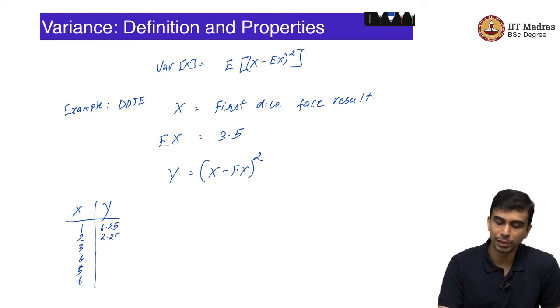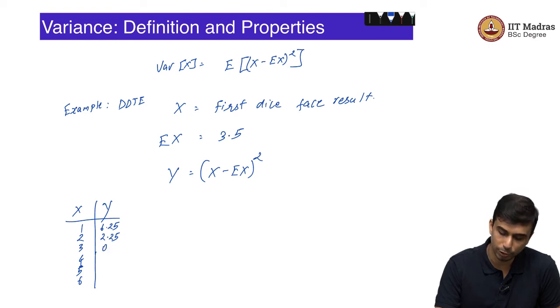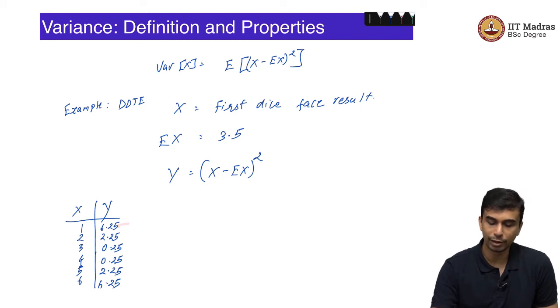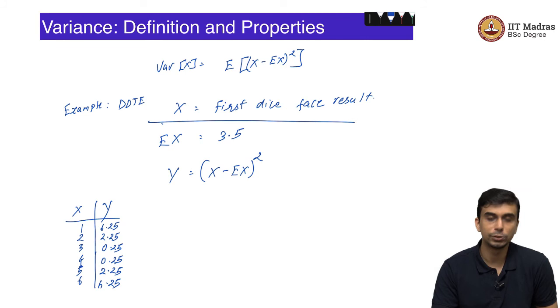When x is 2, this is (2 minus 3.5) the whole squared, which is 1.5 the whole squared, which is 2.25. When x is equal to 3, it is (3 minus 3.5) the whole squared, which is 0.5 the whole squared, which is 0.25. Because it is symmetric, 4 would also be 0.25, then 2.25 and 6.25. So, y is (x minus Ex) the whole squared, and when x is 1 or 6, y is 6.25. When x is 2 or 5, it is 2.25, and when x is 3 or 4, it is 0.25.